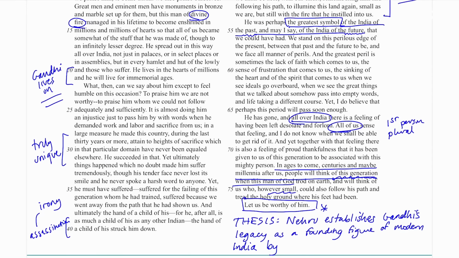He unifies the whole audience into a feeling, almost a group feeling about Gandhi's legacy. He sets up Gandhi as both the greatest symbol of the India of the past and of the India of the future. Gandhi is sort of the George Washington of India, and he establishes that right in the middle of his speech. So I could grab two of these things that would help me structure the essay. My thesis, Nehru establishes Gandhi's legacy as a founding figure of modern India by